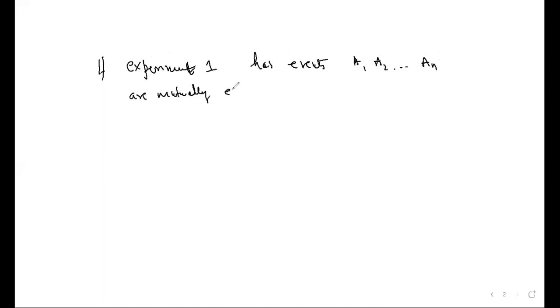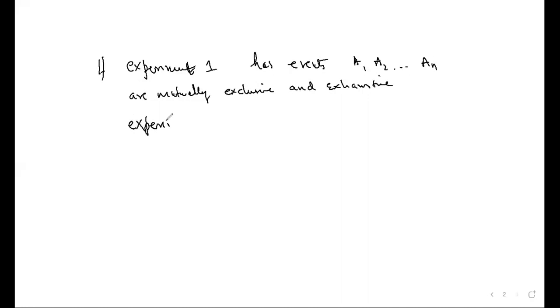So write down. If the random experiment 1 has events A1, A2, etc. AN that are mutually exclusive and exhaustive, that means they do not have anything common.